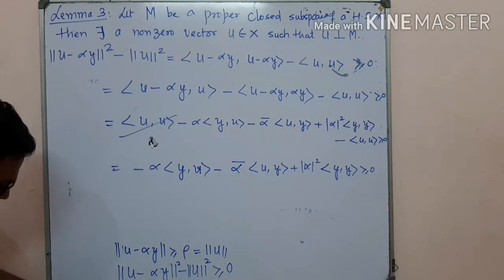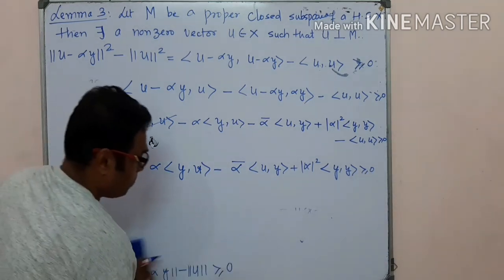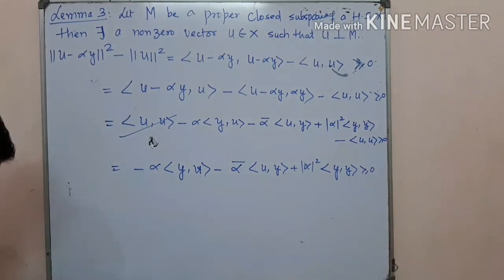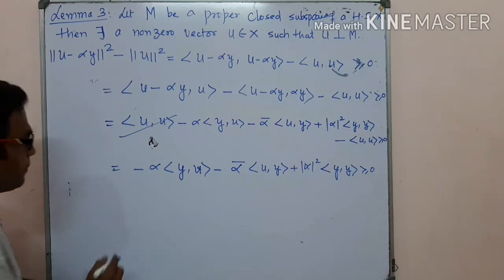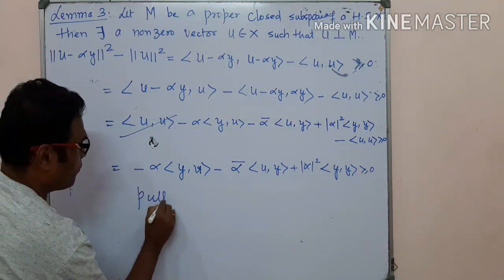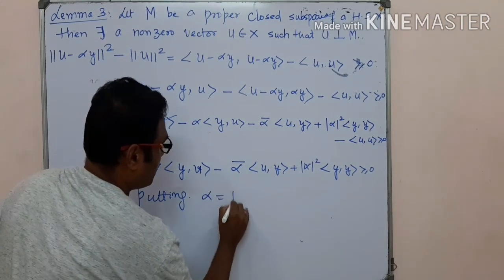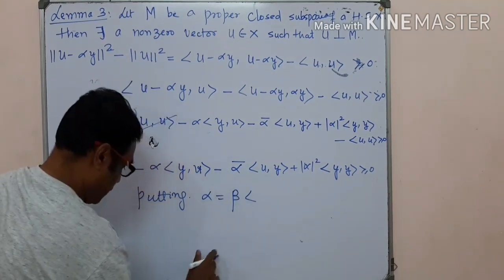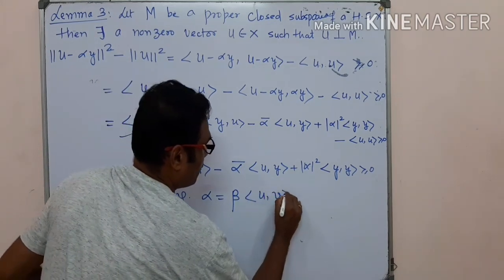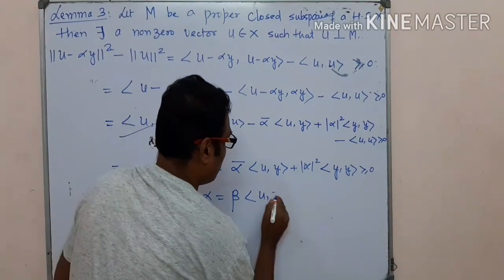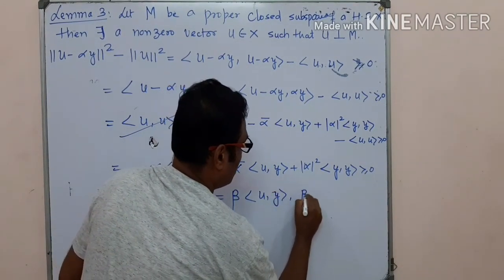This part is clear. Now putting alpha equal to beta times the inner product of u comma y, where beta is a real number.